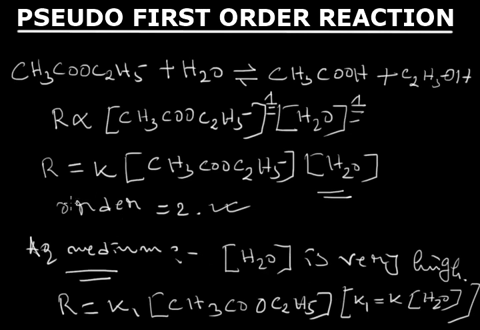So K into molar concentration of water is another constant, that is K1. So the reaction rate equation becomes R equal to K1 into concentration of ethyl acetate. That is, the rate actually depends only on the first power of molar concentration of ethyl acetate. Hence, the order of the reaction is 1. The order changes from 2 to 1. So, this is called pseudo first order reaction.